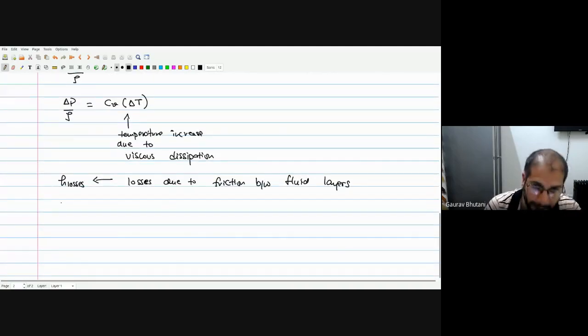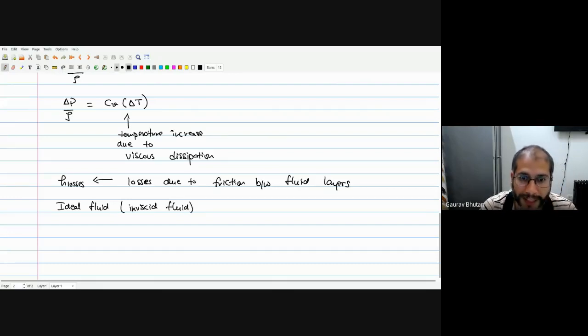So if we had an ideal fluid, okay, an ideal fluid is something which is inviscid. There's no viscosity. Viscosity is 0. So this kind of fluid will not dissipate any energy because it's ideal. There's no viscosity. So in that case, you will not require any pump to sustain the flow.